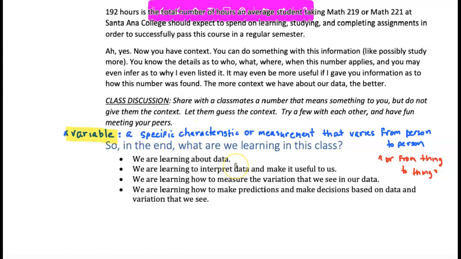You also would be analyzing their behavior. Are they funny? What characteristics? Are they tall, are they short? Their sense of humor. How do they dress? Those types of things would be characteristics. And so that's connected back to what we call a variable. And that's what we'll be studying in this class, this idea of variables: a specific characteristic or measurement that varies from person to person, or even thing to thing. And those variables are what we collect data on. And that becomes what we do our statistics on. We learn about the data through these variables.